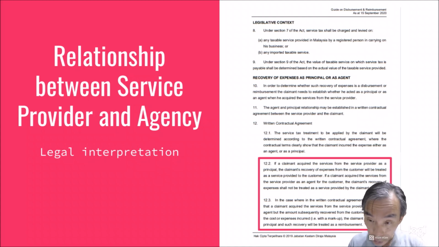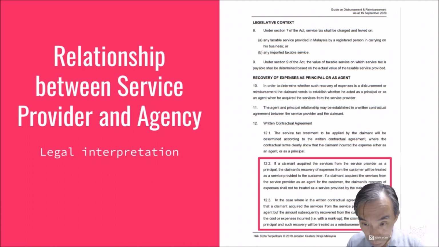And this disbursement is not a service. It's not a service, which means no need to charge SST. Right? A lot of the time the opposite happens. For disbursement, we see in the invoice it charges the SST, but in fact it should be reimbursement that charges SST. In this case, I hope you can understand.